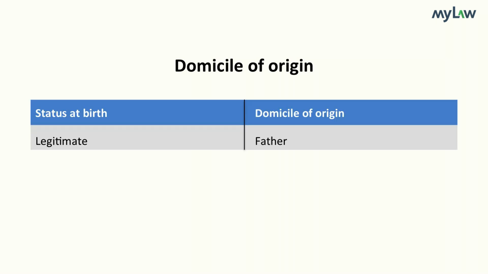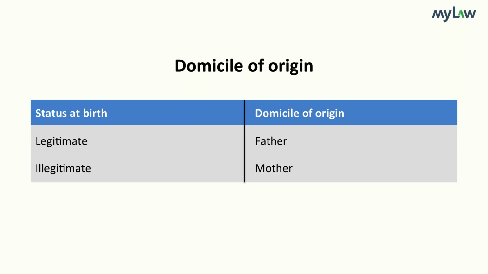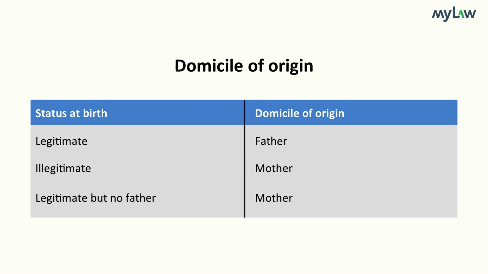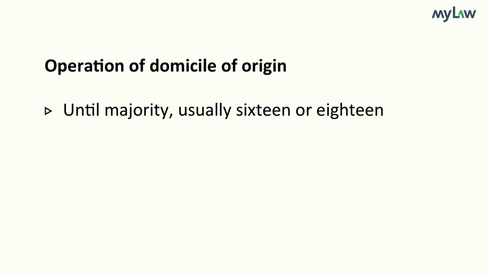Let us now understand the legal concepts of domicile of origin and domicile of choice. The law imposes on every person a domicile. This is attached to a person at birth by operation of law. This is called domicile of origin. A person's domicile of origin will generally be the domicile of the father if the person is born legitimate. If illegitimate, it will be that of the mother. If he is born after the death of his father, that person's domicile of origin will probably be that of the mother. This domicile that is attributed at birth will continue to operate until that person reaches majority, which is usually at 16 or 18 in different common law countries.